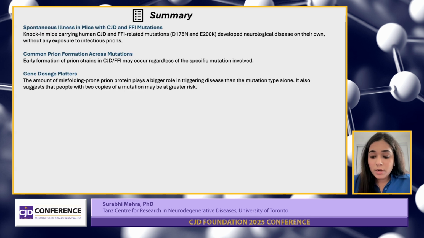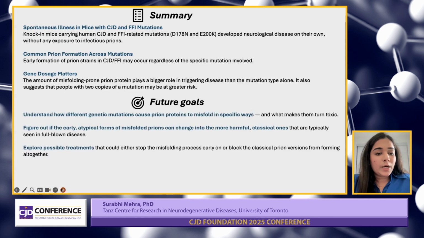So in future, we are trying to explore how these different genetic mutations can cause prion proteins to misfold in a specific way, because we know that human cases with E200K and D178N have different disease profiles and different neuropathological changes.